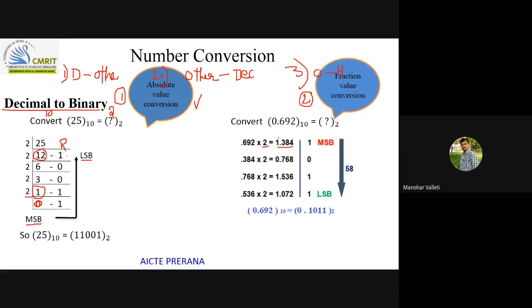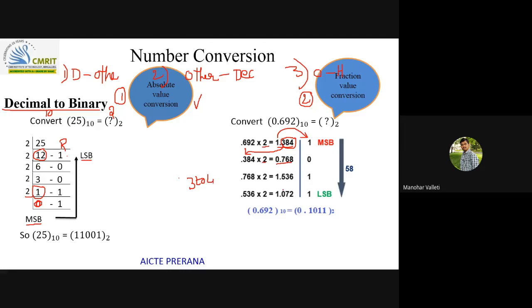In that result, whichever is the integer part, write it here, and the fraction part bring it here, and again multiply that fraction part with 2 and write the result here. Try this procedure for 3 to 4 iterations.